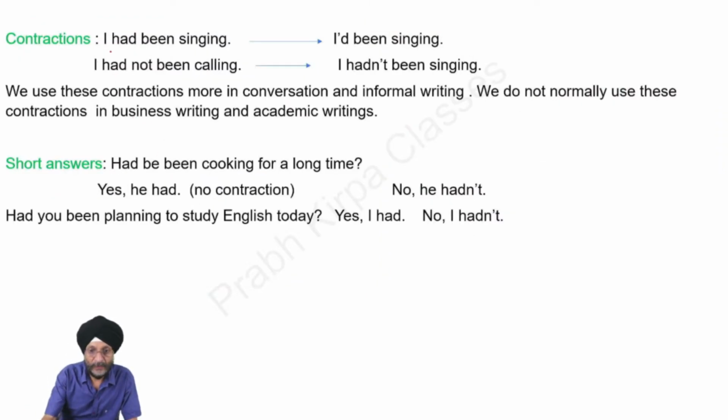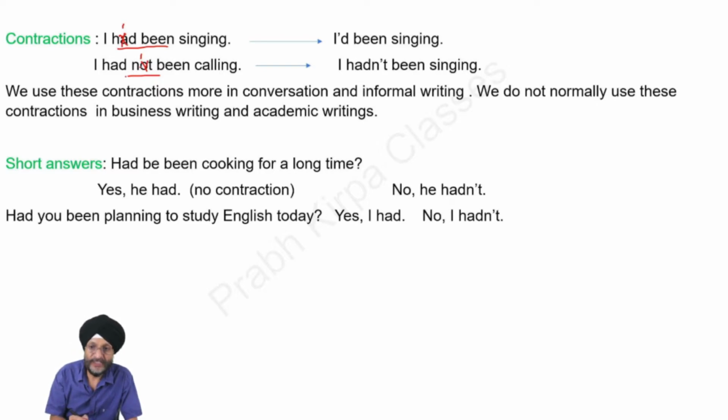There are some contractions which we can use in past perfect continuous tense. You will observe that I had been changed to I'd been changing. That is, ha has been removed and an apostrophe has been added, and both these words have been joined together. Had been is made joint and it becomes I'd been singing. I had not been singing has also been contracted. In the case of not, o has been deleted, an apostrophe has been added, and it becomes I hadn't been singing.